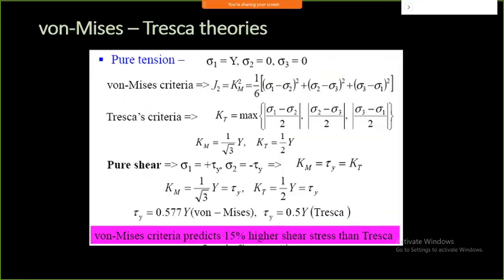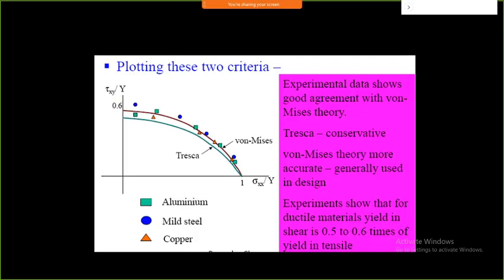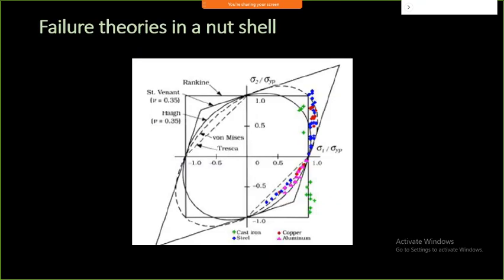If you go on comparing all these theories on one single platform, that is a comparison. There are various theories, such as the Rankine theory, which is typically used for brittle type of material.